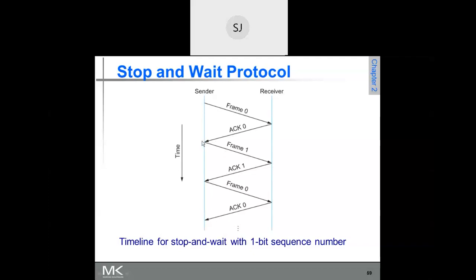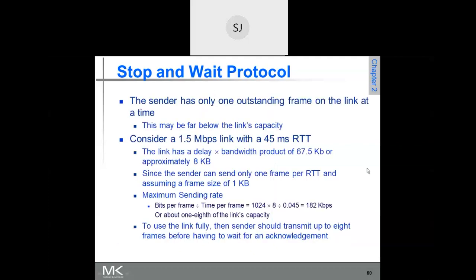it is waiting for this much period. Once the acknowledgement is received, only then it sends frame 1. So for this entire duration, starting from this time to this time, the sender is sitting idle and the very precious bandwidth is being wasted. Is it not?